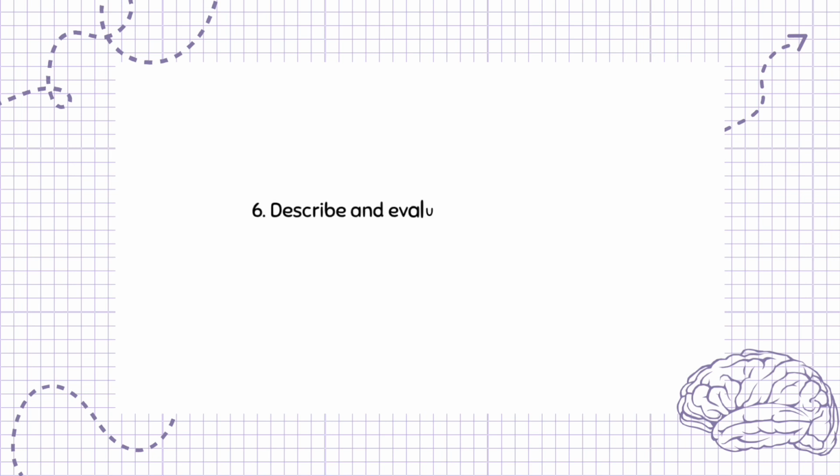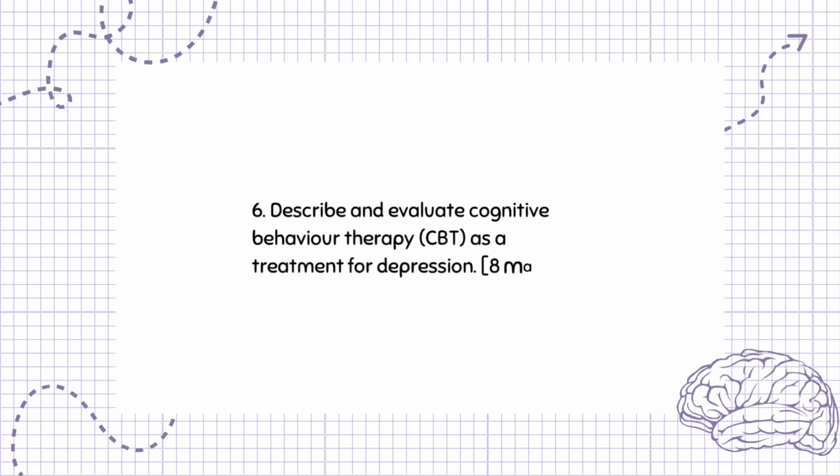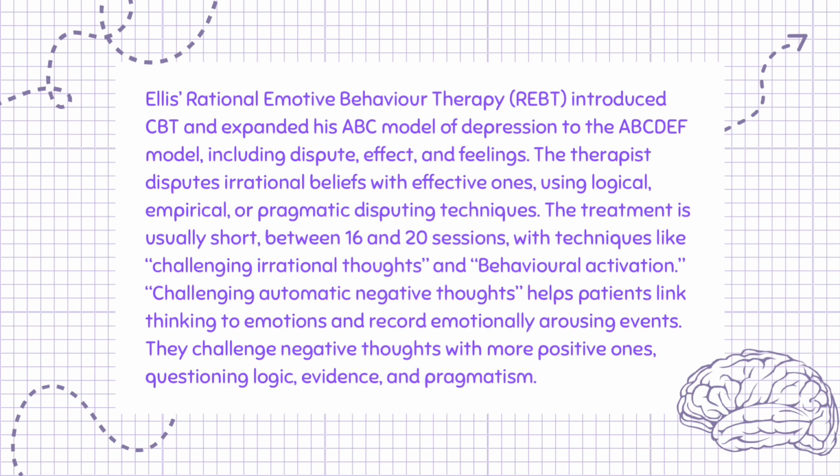Question 6. Describe and evaluate cognitive behavior therapy, CBT, as a treatment for depression. 8 marks. Ellis's Rational Emotive Behavior Therapy, REBT, introduced CBT and expanded his ABC model of depression to the ABCDEF model, including dispute, effect, and feelings. The therapist disputes irrational beliefs with effective ones, using logical, empirical, or pragmatic disputing techniques.